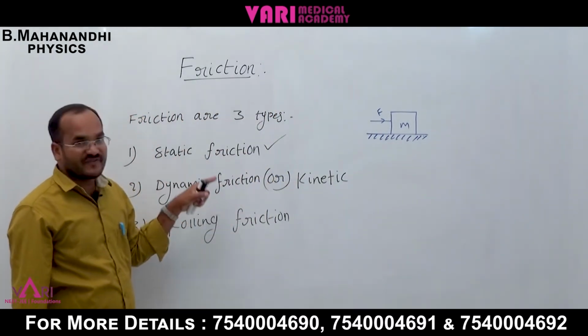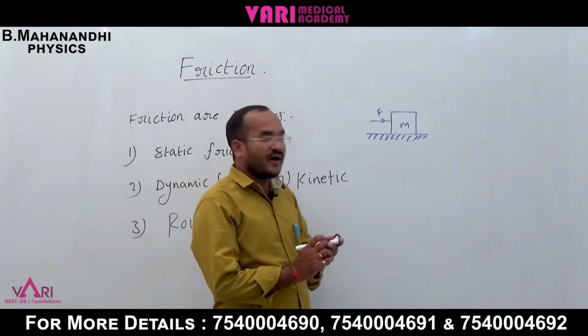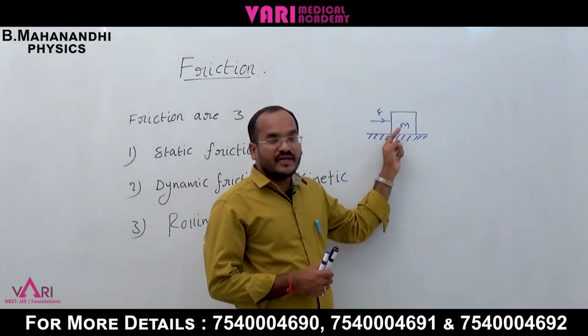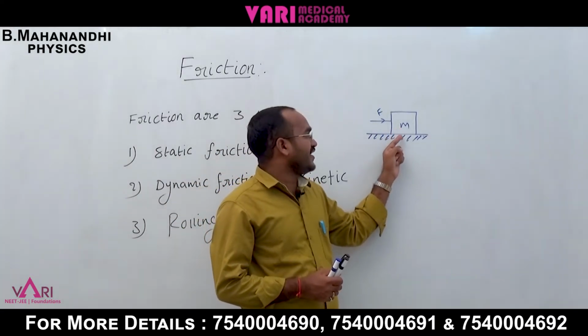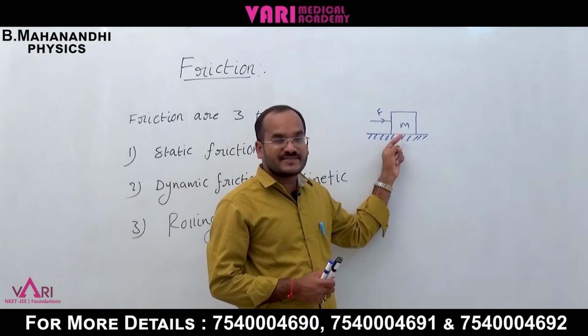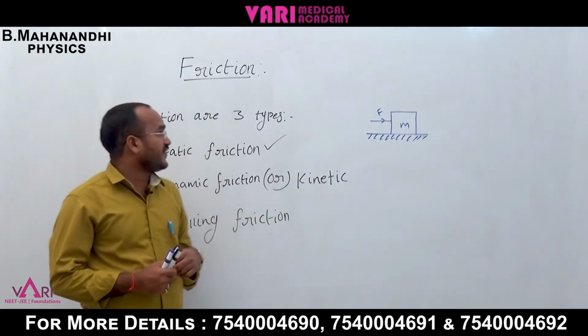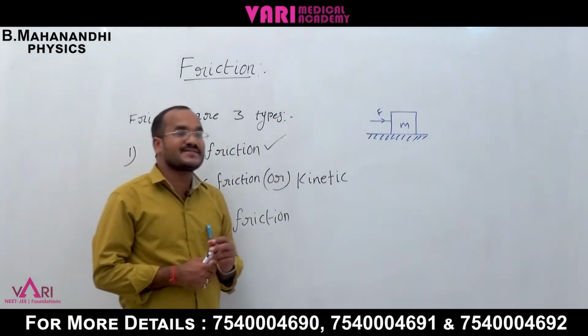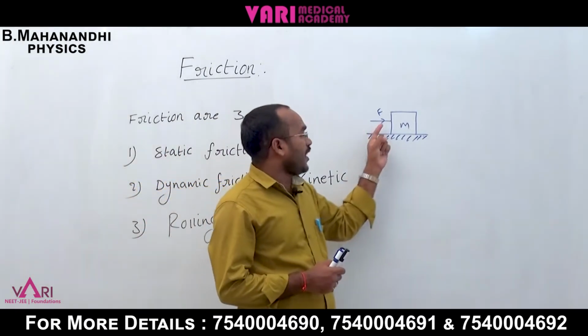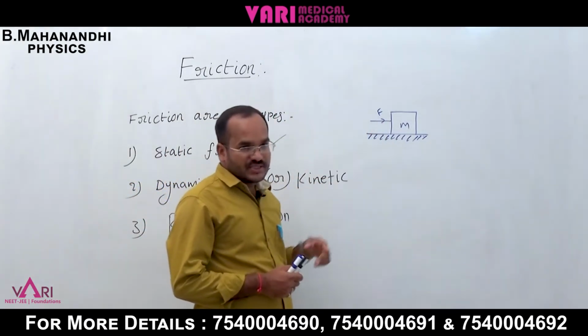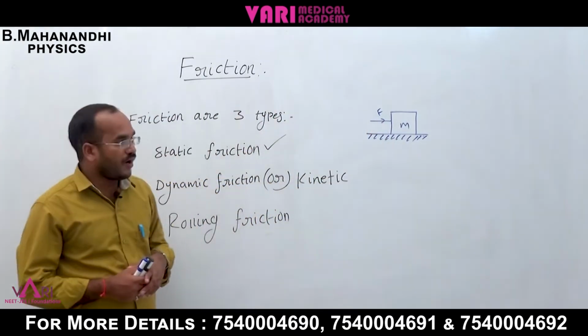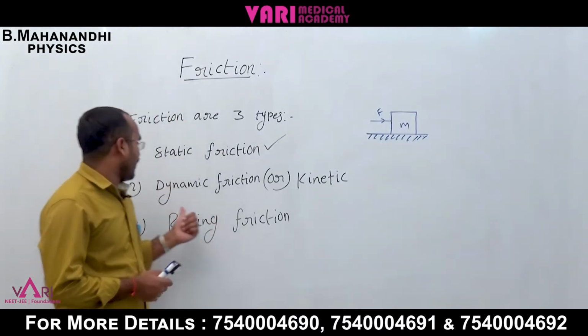Static friction is produced only between the body and the surface. The friction is released in the direction opposite to the applied force, and the magnitudes are the same.